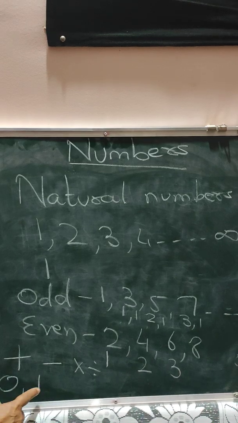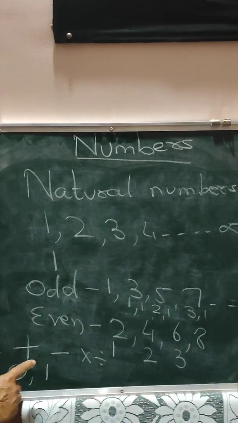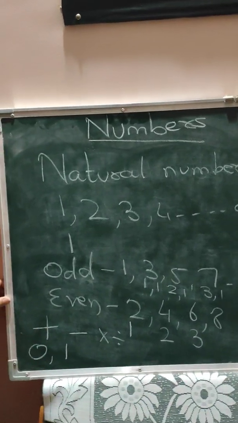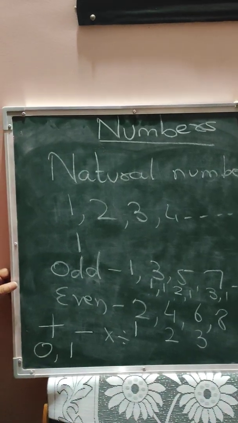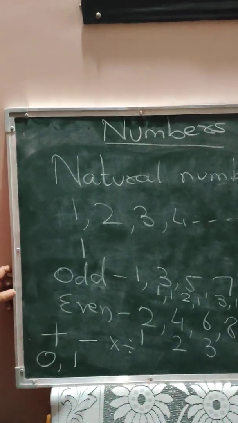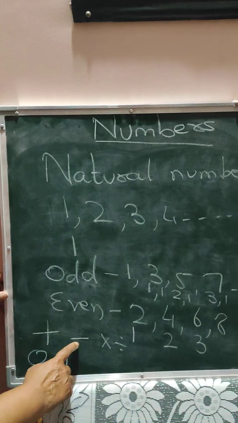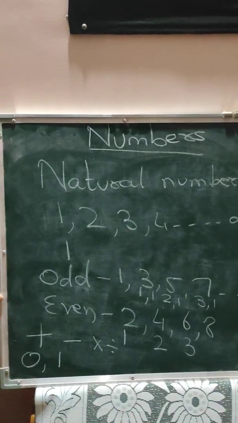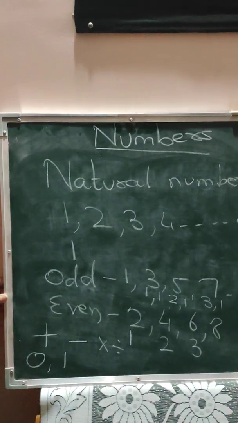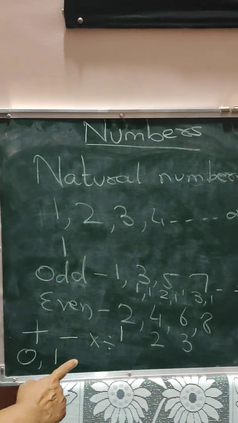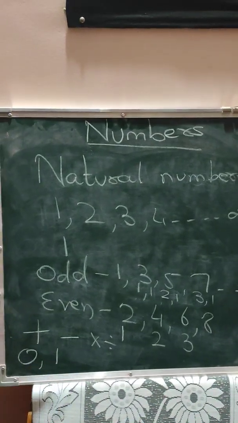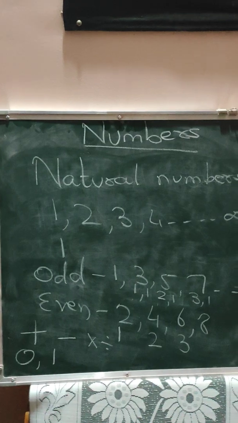And now, identity of 1. If you add 1 to any number, you will get the succeeding number, means the next number. And if we subtract 1 from any number, then you get the preceding number, that means the number before. If you multiply any number by 1, you will get the number itself.